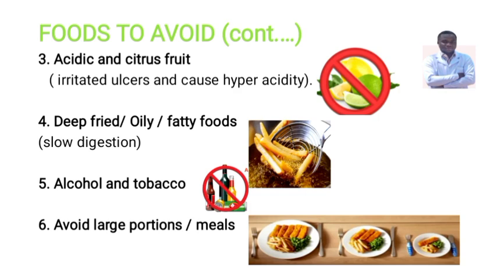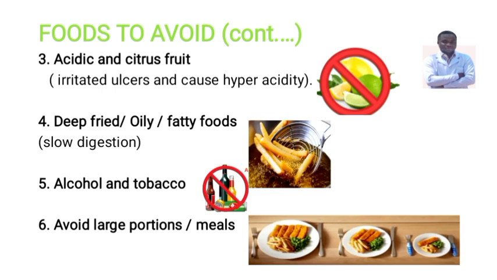Therefore, in the stomach there will be an increase of acid for digestion. This acid, when secreted in higher amounts, causes ulceration.